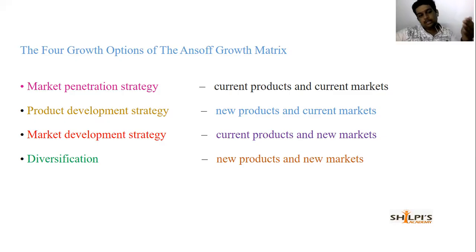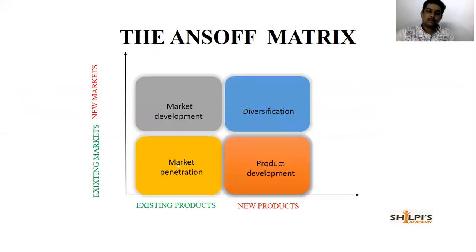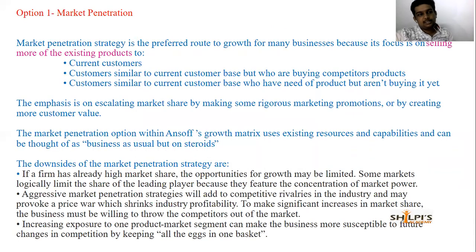One by one, each and every option we will see in detail, right? Here you have the picture graph of the Ansoff matrix. Once we complete the options, it will be very clear. First, we'll go to the options. First is market penetration. This is nothing but penetrating the existing market, right?